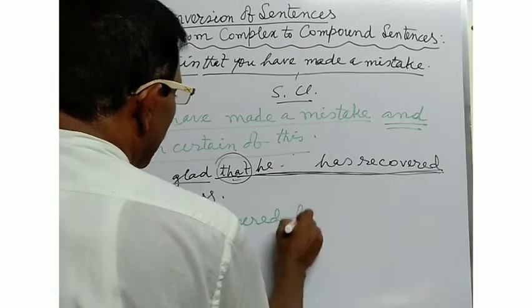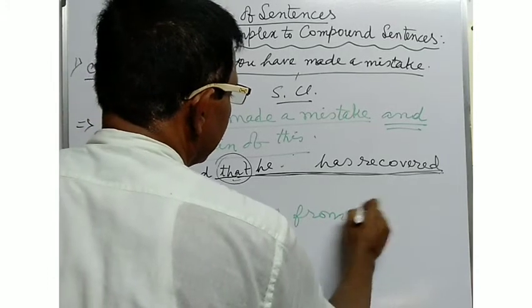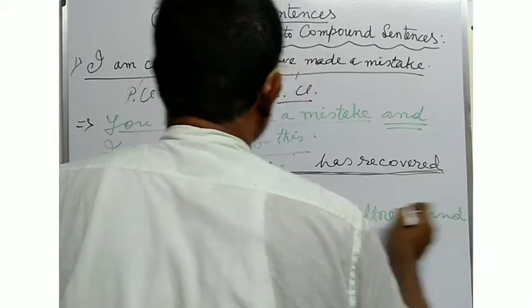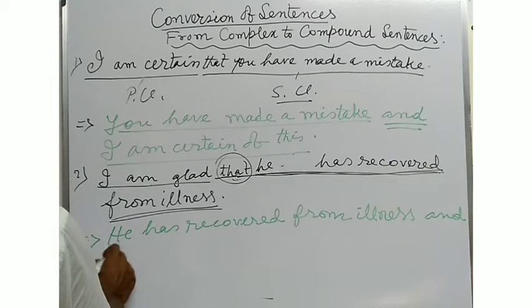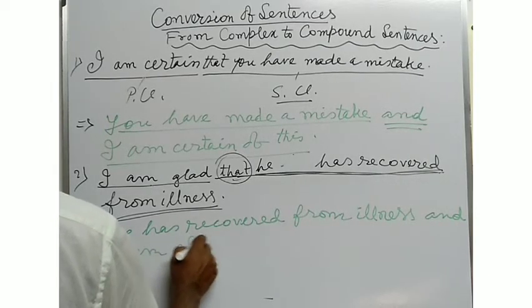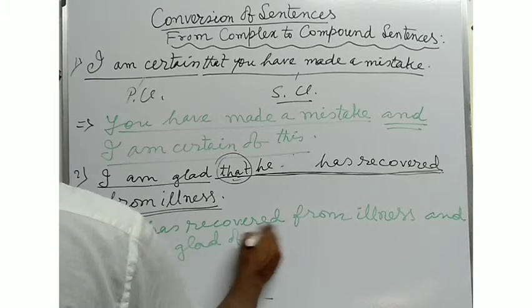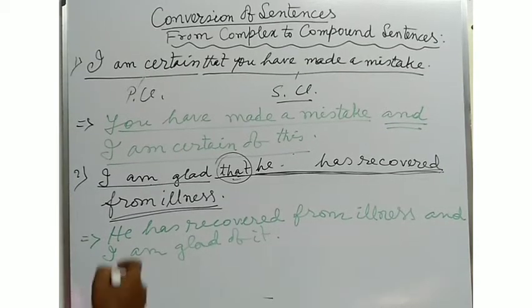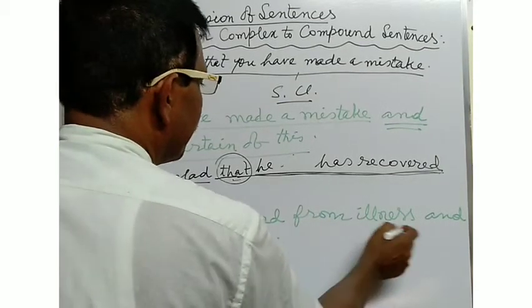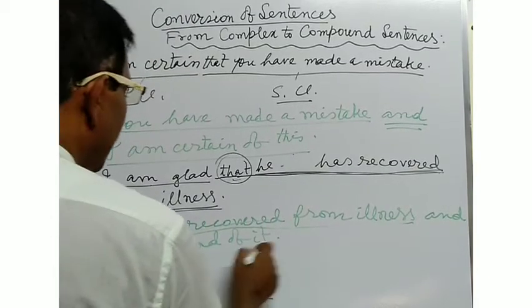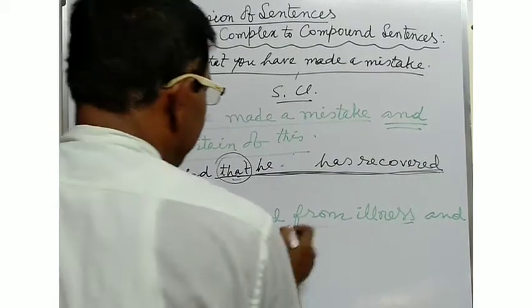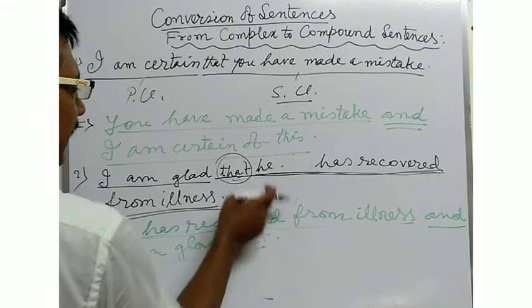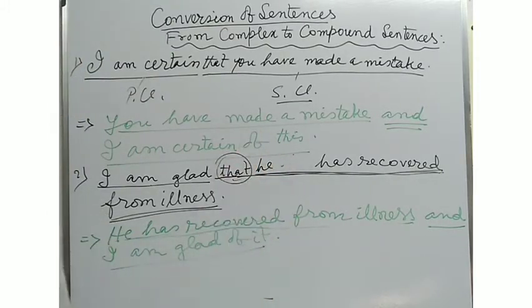He has recovered from illness and I am glad of it. Here, "he has recovered from illness" is a main clause, and "I am glad of it" is also another main clause. These two main clauses are combined by the coordinating conjunction "and". In this way you will have to convert the sentence from complex to compound sentence.